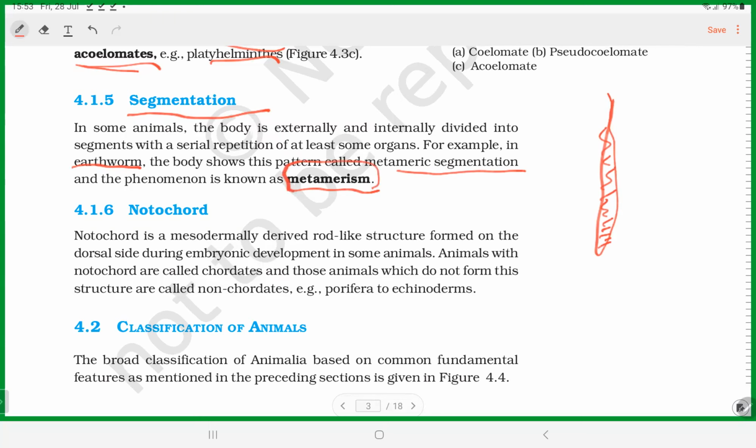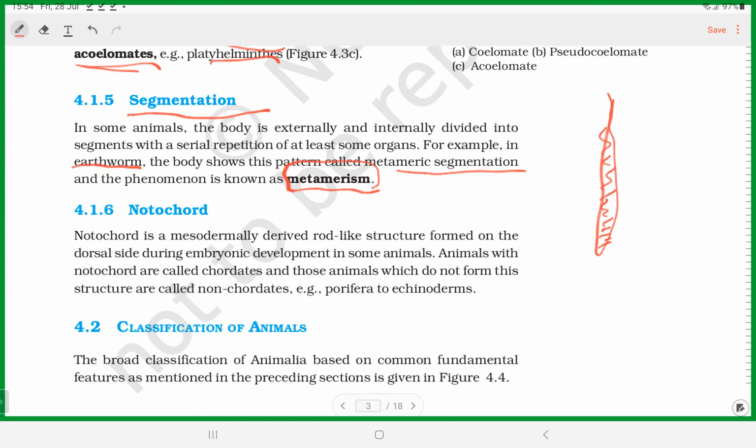You may wonder, sir, humans also show segmentation, do you agree or not? If humans also show segmentation, where do we have segments? Yes, we have segments. Look at our vertebral column, starting with the cervical bones, and then thoracic bones, and then lumbar bones, and then sacral bones and coccygeal bones.